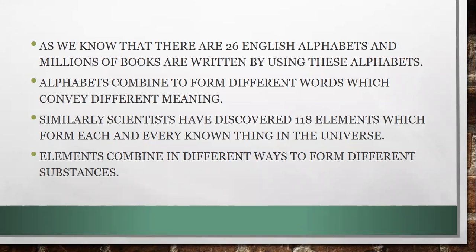Elements combine in different ways to form different substances. In grade 6 you studied that all the elements combine in different ways to form different substances. Like we discussed, we use the letter A to write so many things. A can be used for an apple, it can be used to write an ant. Same is the case here: the same elements combine with different elements to make different substances, and by this everything in the universe is made up.